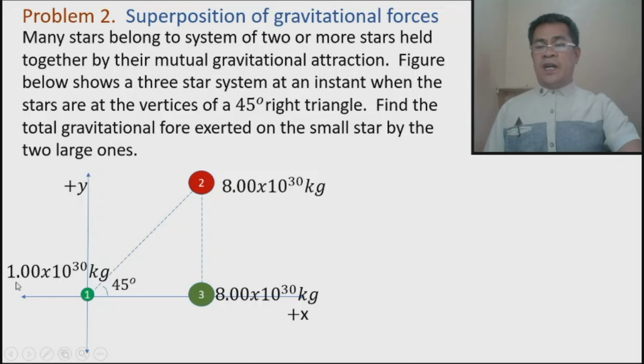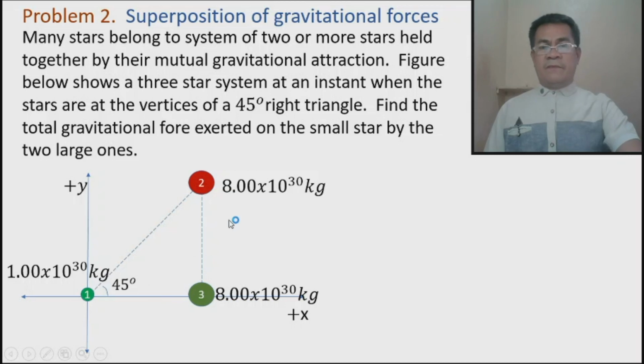Star 1 has a mass of 1 times 10 raised to 30 kilograms, while mass 2 and mass 3 both have 8 times 10 raised to 30 kilograms. So if you compare the three, star 1 has the smallest mass among the three.